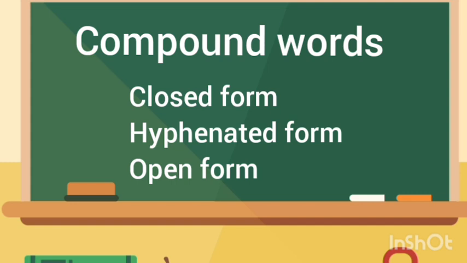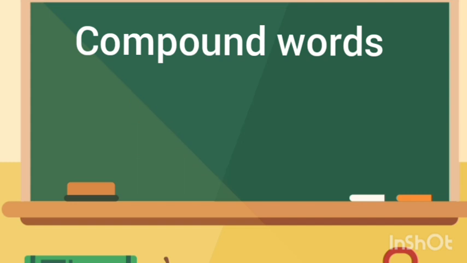Another form is the hyphenated form, where we put a hyphen, for example, six-pack. Another form is the open form, where there is no hyphen, only a space in between, for example, post office. All these are called compound words.